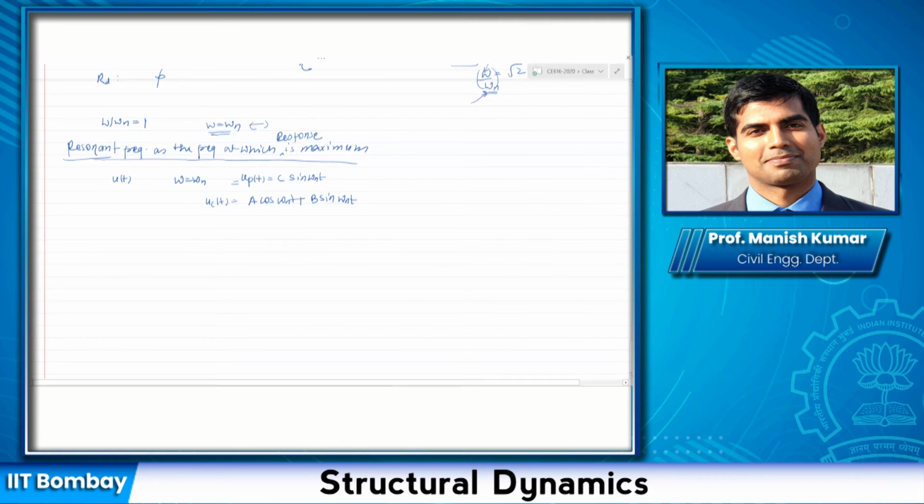So what happens in those cases where the roots are the same, so that you get omega equal to omega n, the solution is actually represented now as c times time times sine omega n t. You can substitute in this equation, which is equal to p of t, which is p naught sine omega t, and you can get the value of the parameter c.